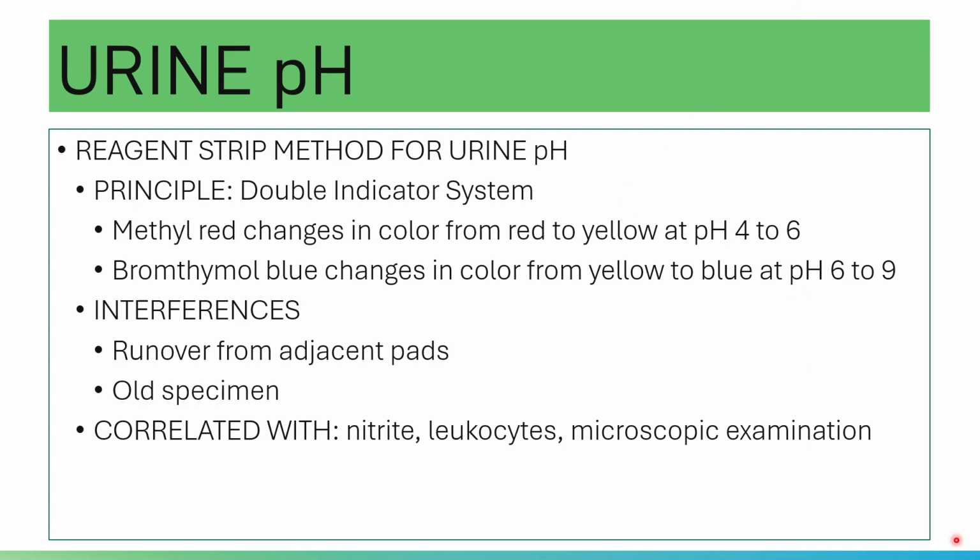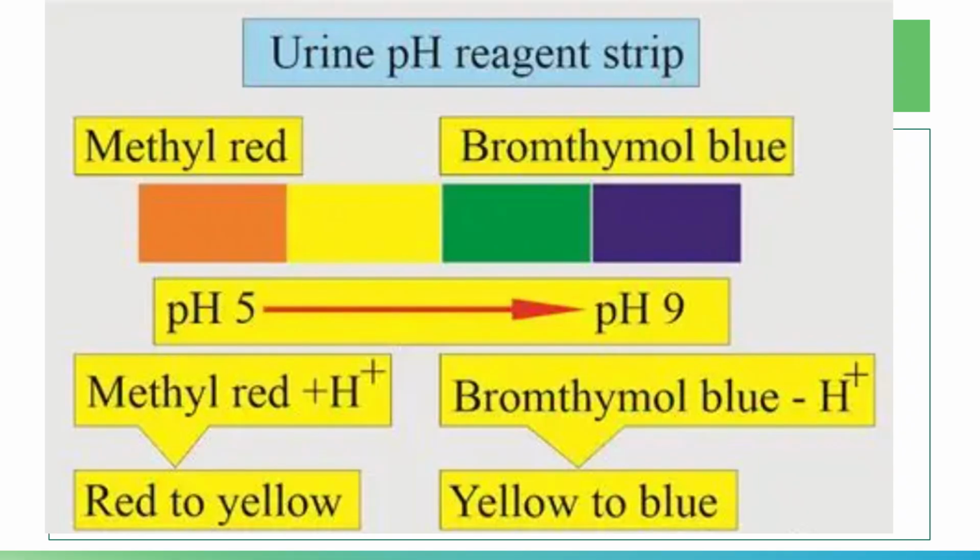Please note, this is easy to do. You just dip it, blot, and then wait. After that, you compare. Again, methyl red and bromthymol blue are the color indicators embedded in the pH pad.